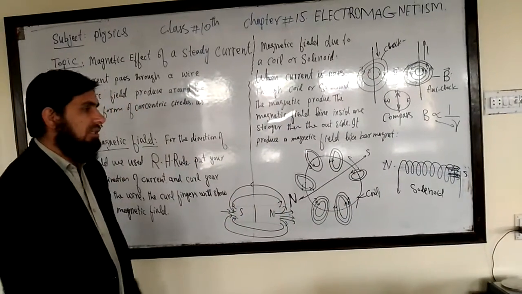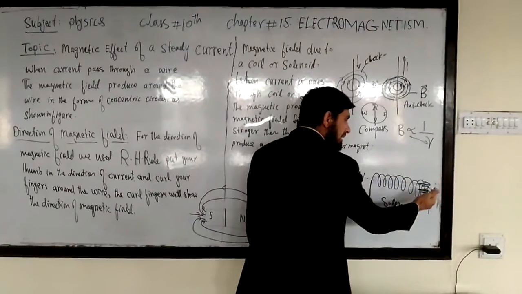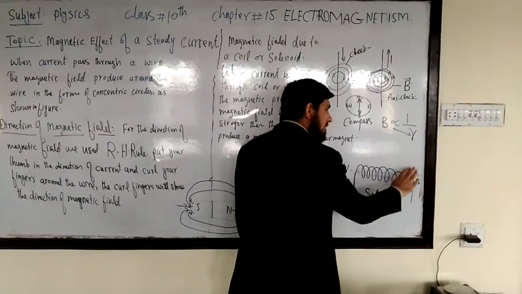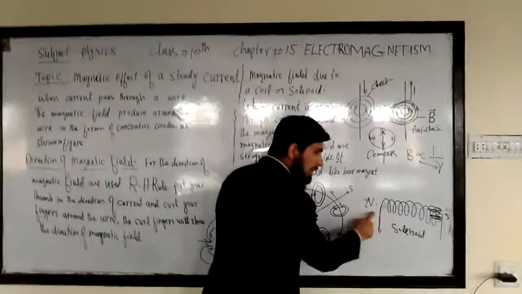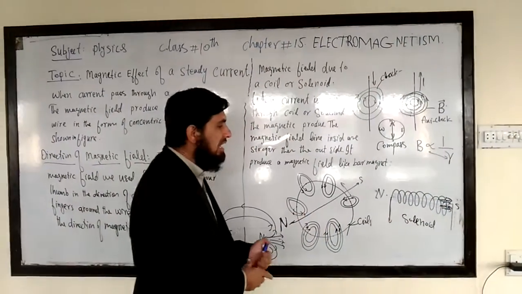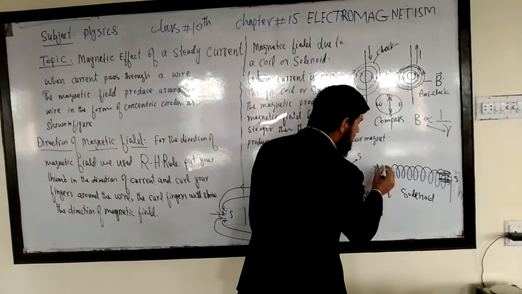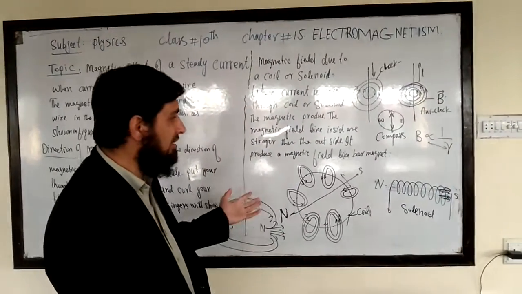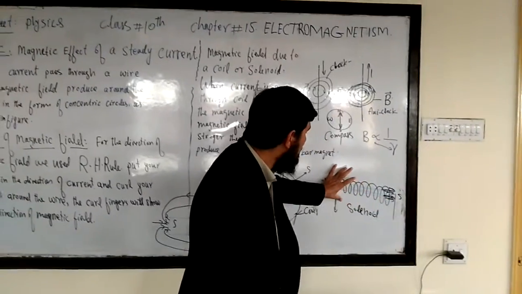Similarly, once you study this effect in the solenoid, you will see the current entering the solenoid from this side, and this is the north of the magnetic field produced inside the solenoid. The magnetic field inside the solenoid is very strong, and the magnetic field outside the solenoid is small. Why?